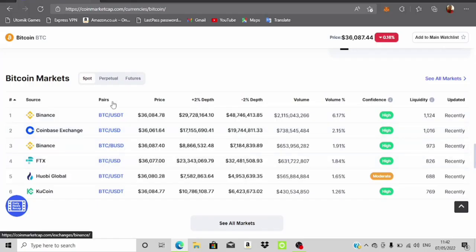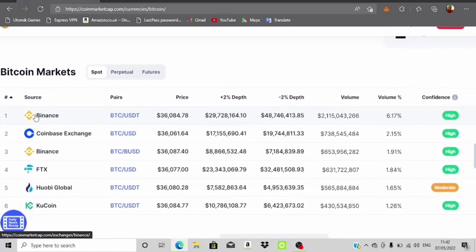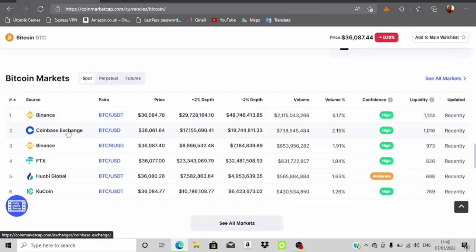So now let's take a look at what we have over here. This is Binance, and this is Coinbase Exchange. This is another Binance, but with different pairs. At times you can see intra-exchange arbitrage opportunities arise, but the easiest one to go for is across 2 different exchanges. So right now let's take a look at the price we have here, right? The highest one we have is BUSD.